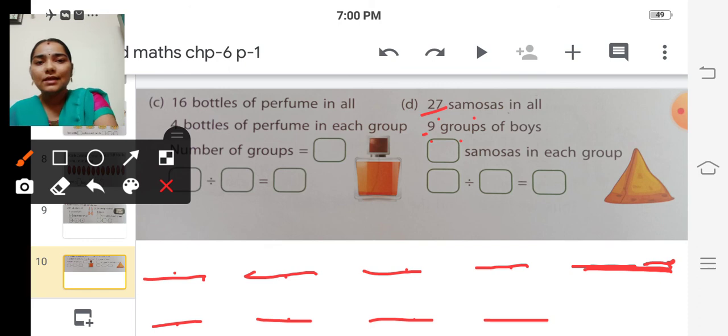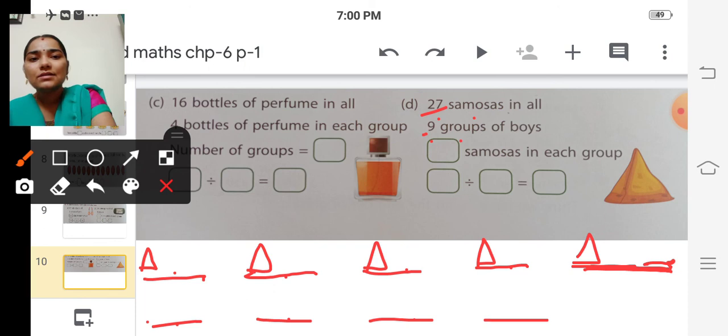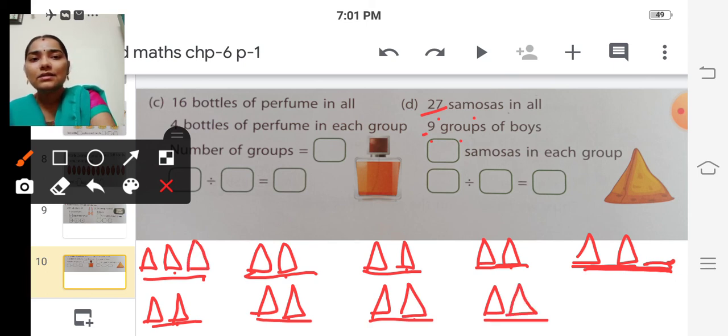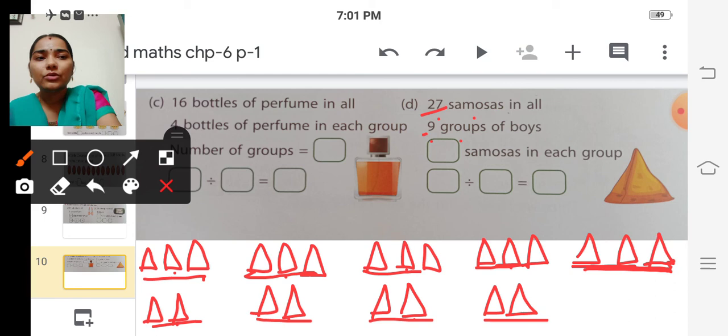Shall we? Yes. So 1, 2, 3, 4, 5, 6, 7, 8, 9, 10, 11, 12, 13, 14, 15, 16, 17, 18, 19, 20, 21, 22, 23, 24, 25, 26, 27.